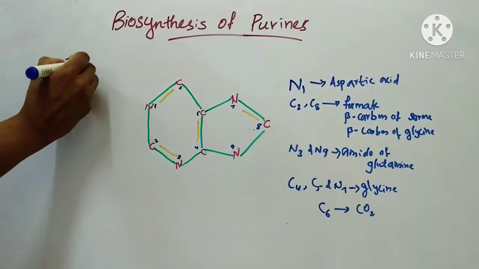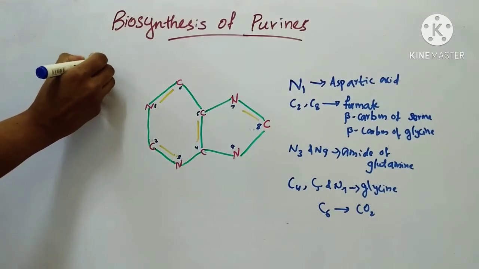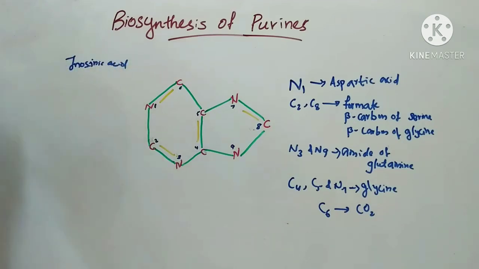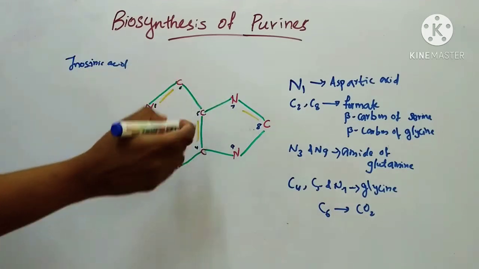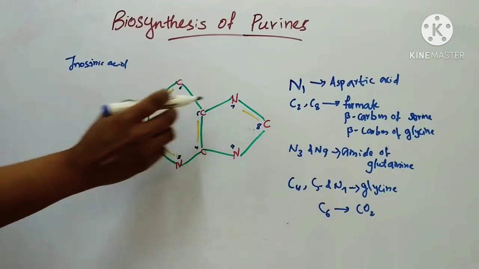Purines are first synthesized as inosinic acid, that is hypoxanthine ribose 5-phosphate, which is then converted into adenine and guanine nucleotides. The purine ring is built on ribose 5-phosphate. We will see the sources of carbon and nitrogen atoms of purines.